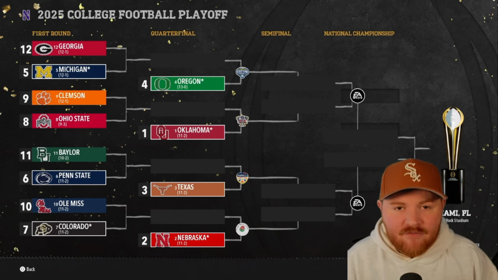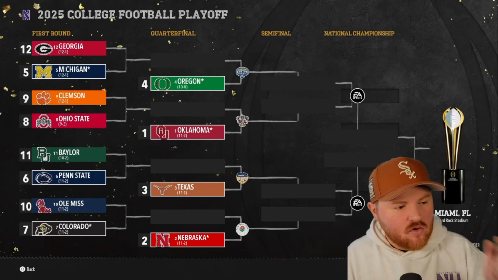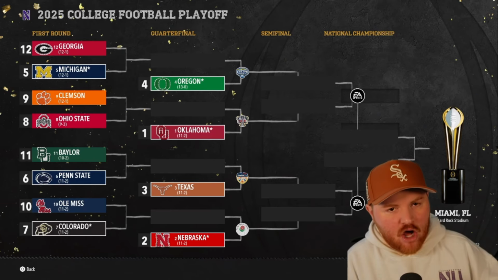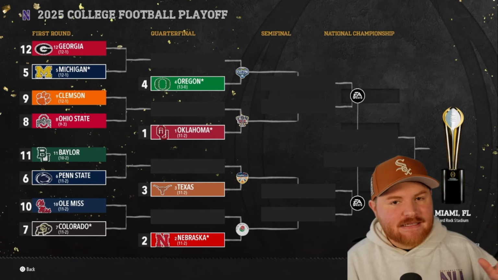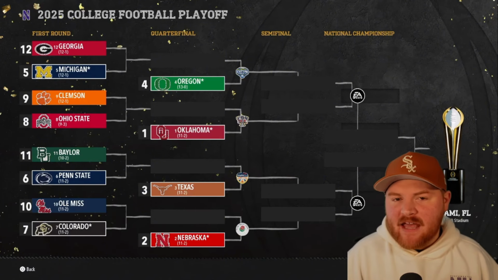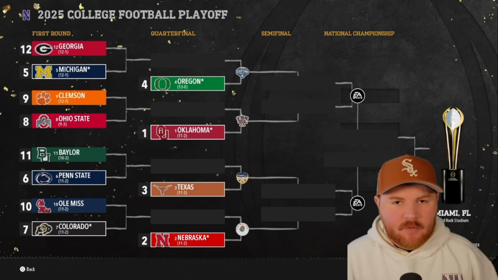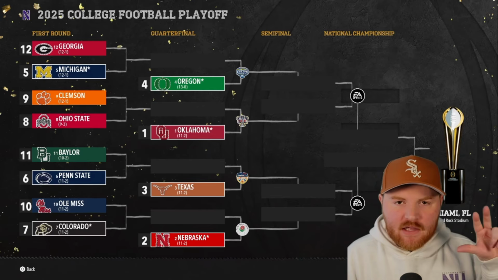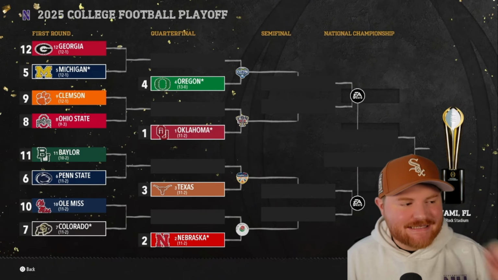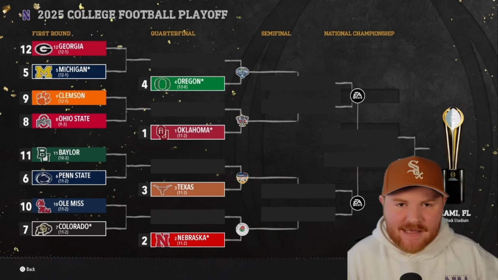So teams that have conferences centered around them that did not make the playoffs. Michigan, Georgia, Oregon, Oklahoma, Penn State, Ohio State all had conferences centered around them and did make it. Notre Dame, LSU, and Alabama. Alabama was in their conference championship game. They lost and didn't make the college football playoff. So Notre Dame, LSU, and Alabama are the top teams in their conferences that did not make the college football playoff in the first season. The other 7 teams did.